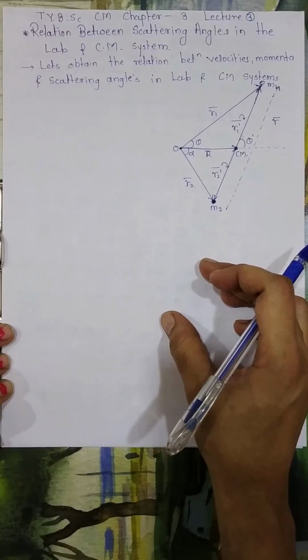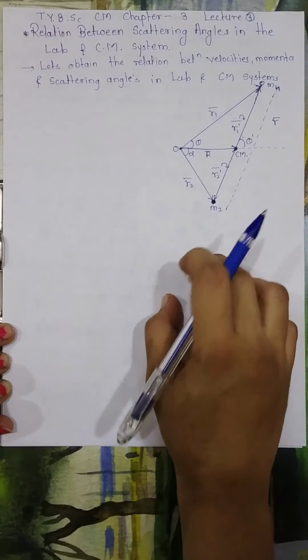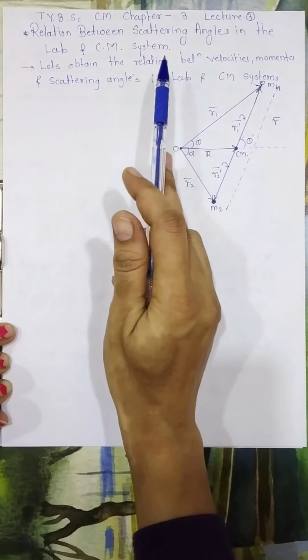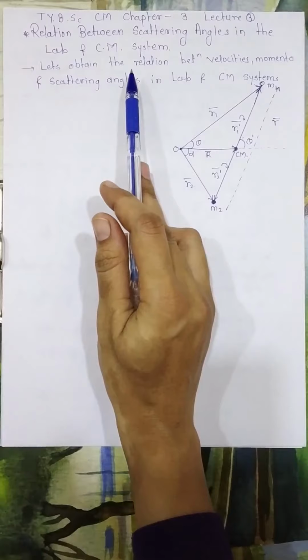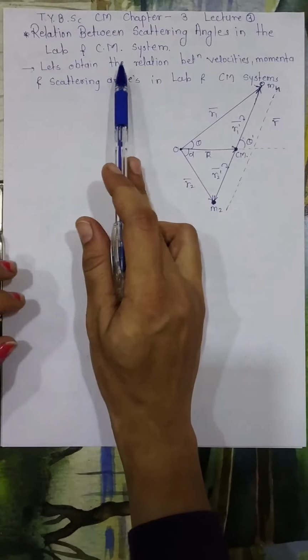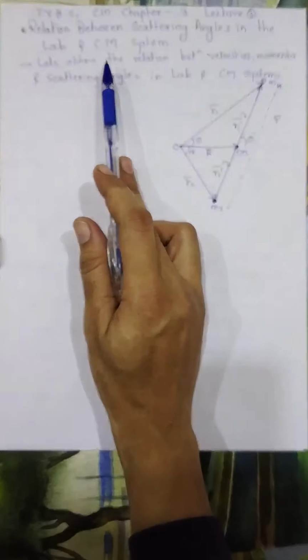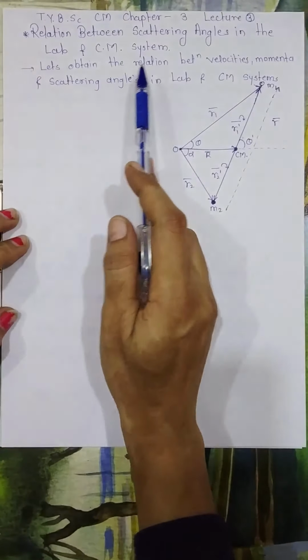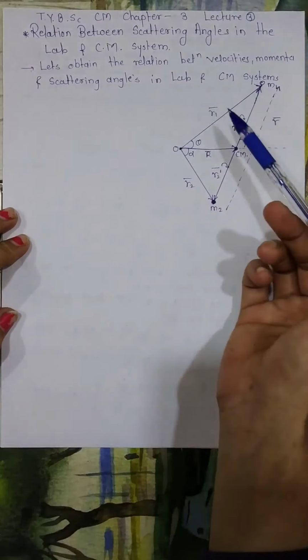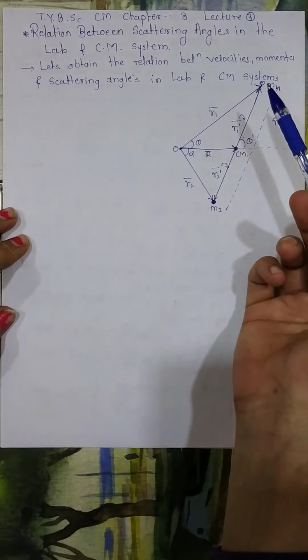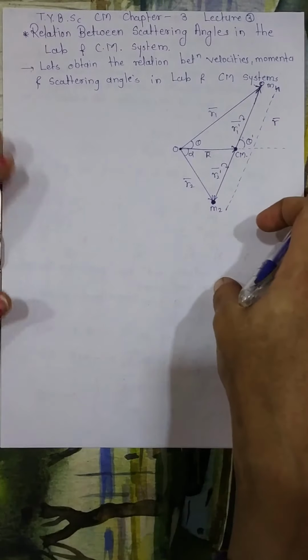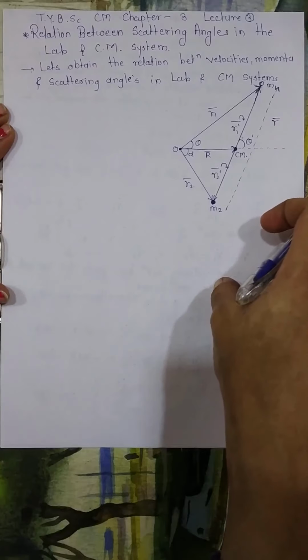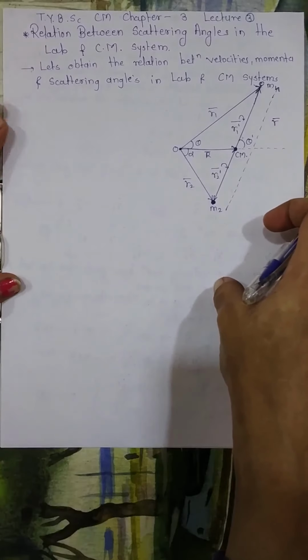Let's derive the relation between scattering angles in lab and center of mass system. Here we will derive the relation between these two frames of reference. So we will obtain the relation between velocities, momenta and scattering angle in lab and center of mass system.